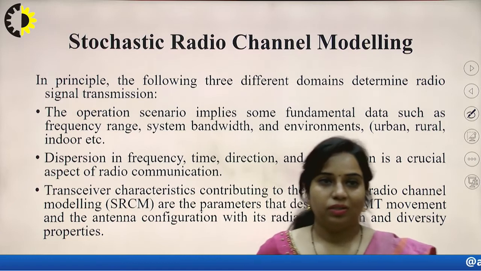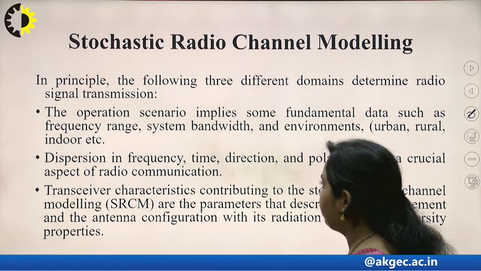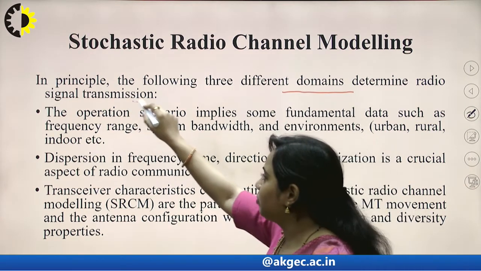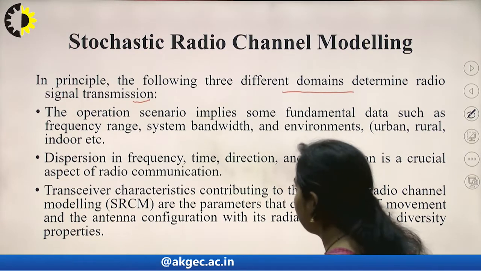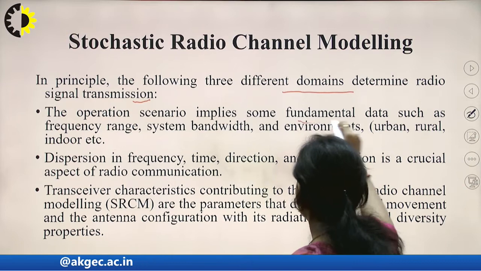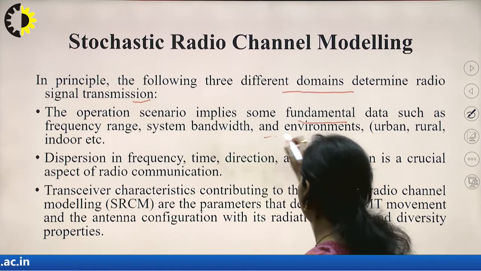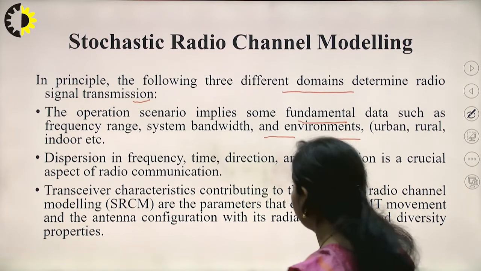Now next one is the stochastic radio channel modeling. In principle, the following three different domains determine the radio signal transmission. So basically there are three different domains. The first one is the operation scenario, which implies some fundamental data such as frequency range, system bandwidth, and environments, like it may be a rural environment, urban, or indoor.